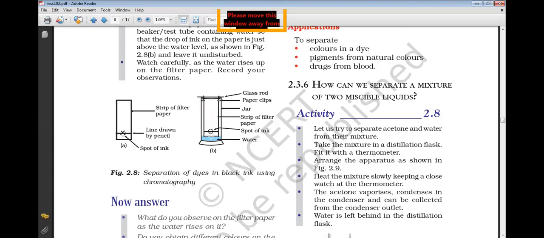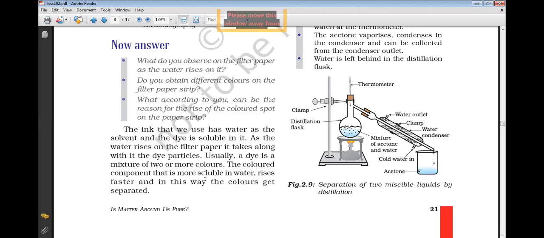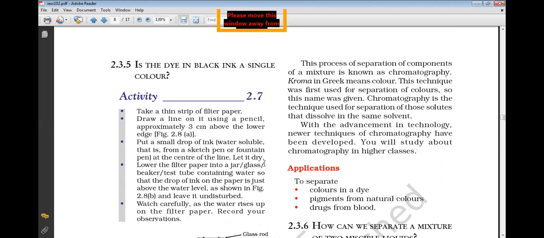After some time you will find that the water will go up the filter paper, so from this spot, a little of the color will go down, and as water comes up the filter paper, the spot will be seen rising upward. So what is it telling us? It is saying the colored component that is more soluble in water rises faster, and in this way the colors get separated. Fine. So this process of separation of components of a mixture is known as chromatography.